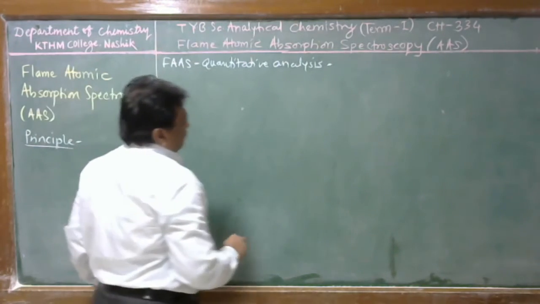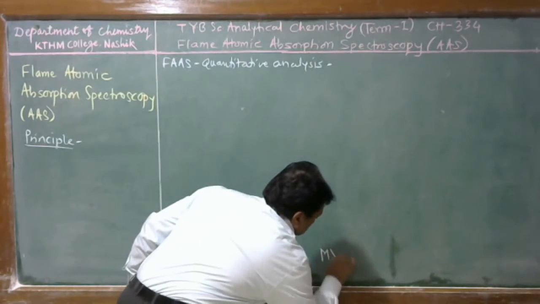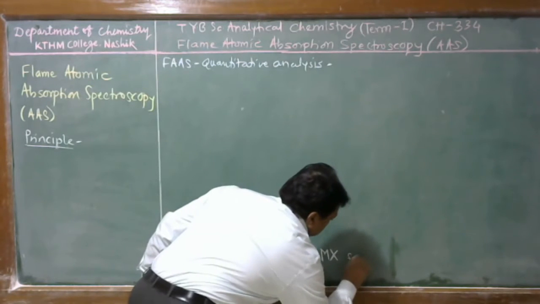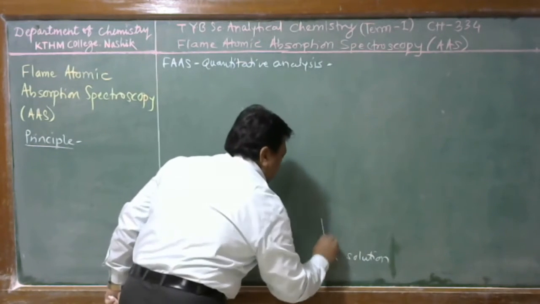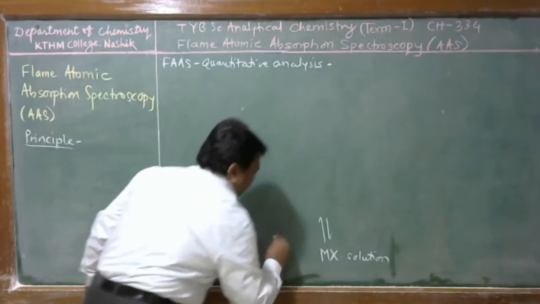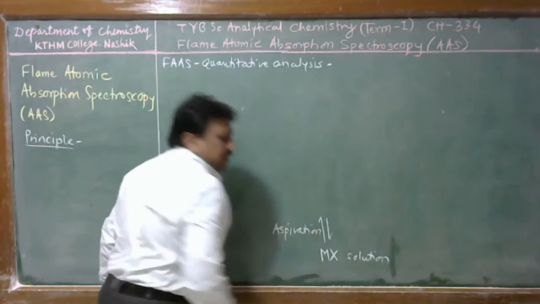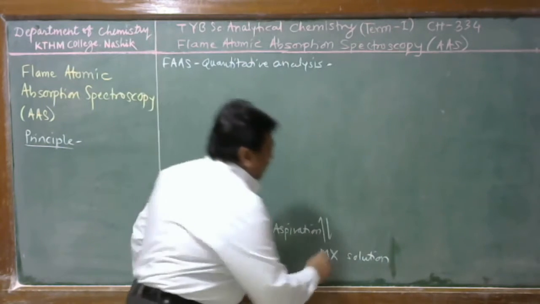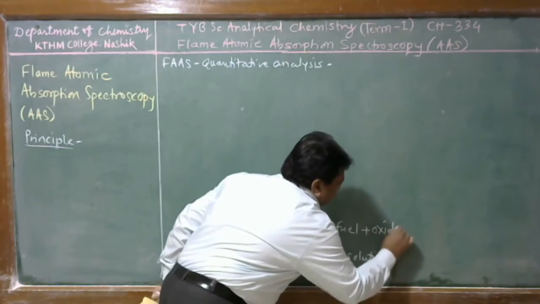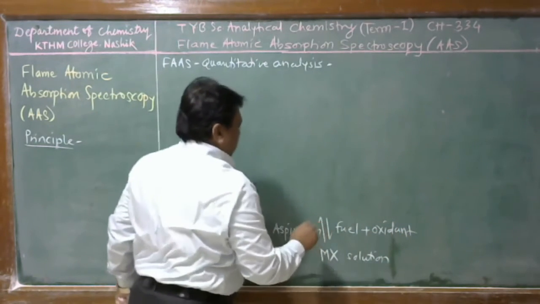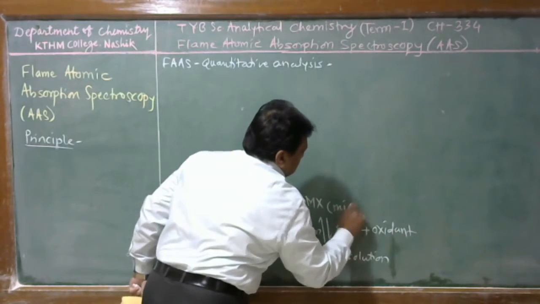Suppose, for example, we have a metal ion solution, MX solution. When this metallic salt solution is aspirated into the flame, it mixes with fuel and oxidant. Then this MX solution is converted to MX mist or fog.